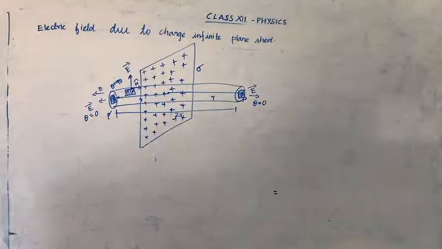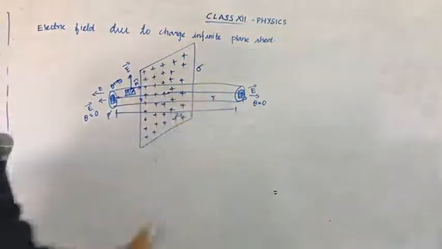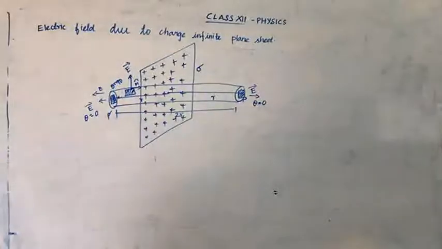Since the plate is infinitely large, the electric field should be the same at all the points. So a cylindrical Gaussian surface of length 2r is drawn on the plane sheet, and the surface areas are chosen: two on the circular sides and one on the curved surface.